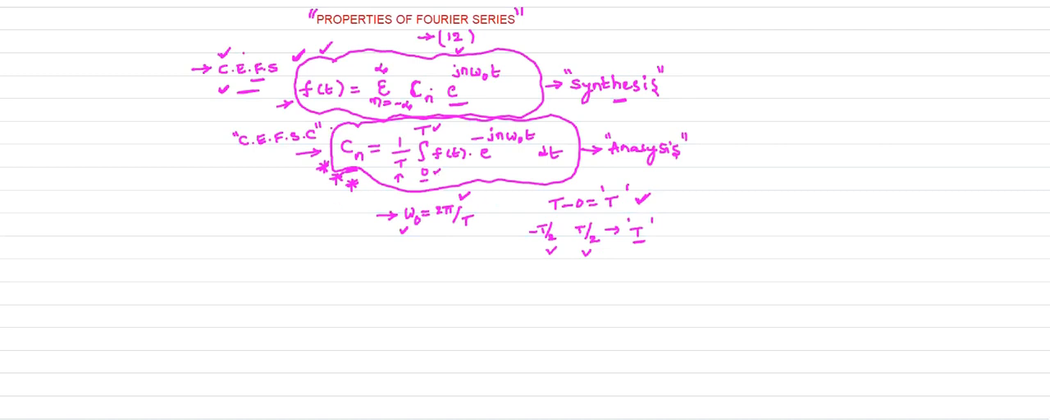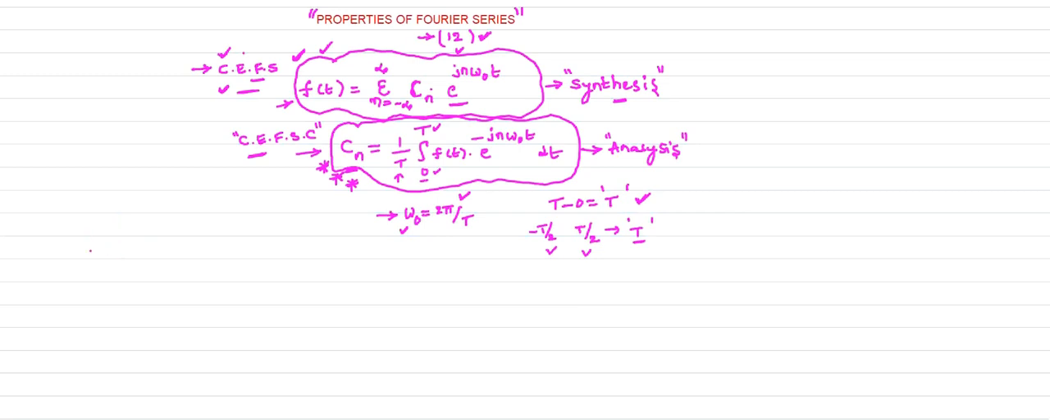This is your basic formula to derive the properties of the Fourier series, so you should keep this formula in mind. Cn is the complex exponential Fourier series coefficient, T is the time period, omega naught is the fundamental angular frequency. Based on this we are going to prove each and every property of the Fourier series. We have almost 12 properties, and we will discuss all the properties one by one.